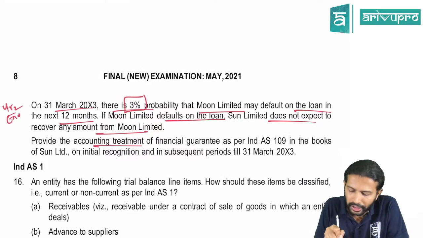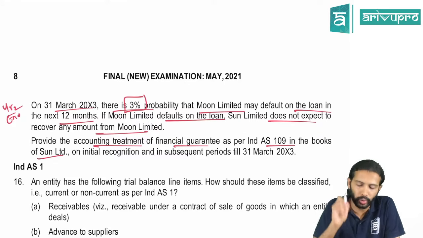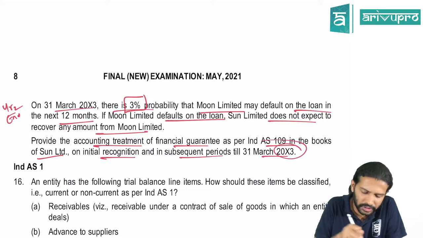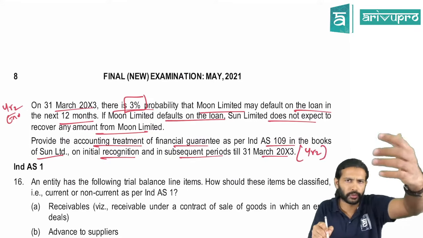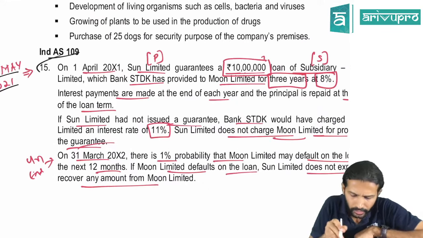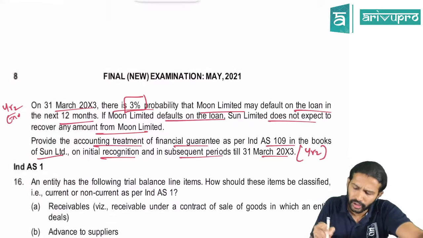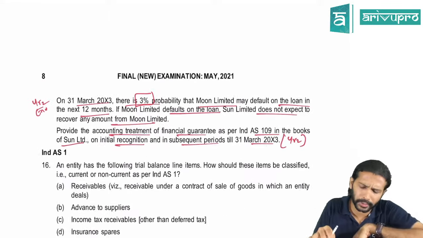Provide the accounting treatment of financial guarantee as per Ind AS 109 in the books of Sun Limited, that is the holding company, on initial recognition and subsequent periods till 31st March 20x3, only till the end of year 2, because you took the loan from 1st April 20x1, right? So only for 2 years they are asking the accounting treatment in the holding company's books.